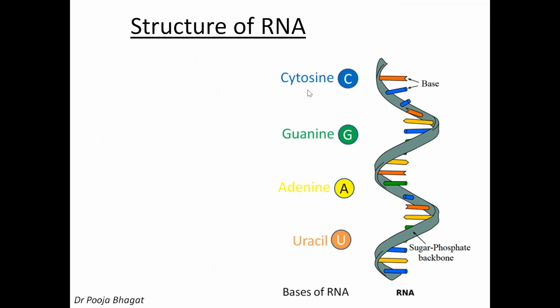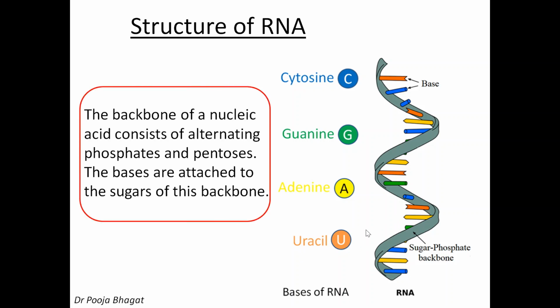As you can see here, this is the structure of RNA where this is the sugar phosphate backbone as we have seen, and these are the bases. Cytosine is denoted by blue color, guanine by green, adenine by yellow, and uracil by mustard. So the backbone of nucleic acid consists of alternating phosphate and pentoses.